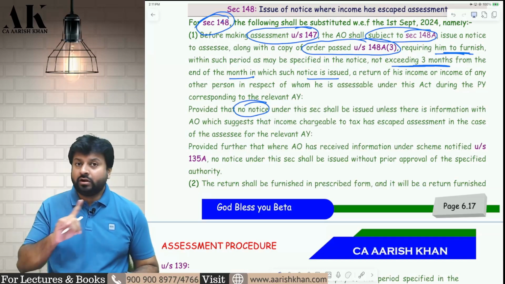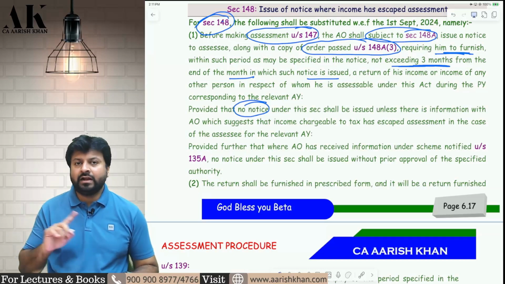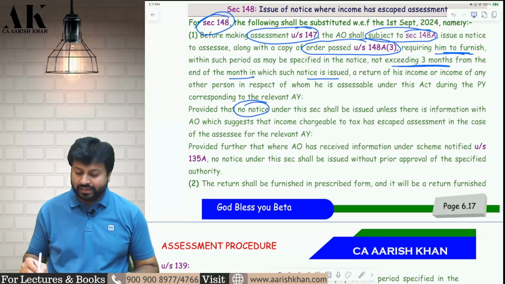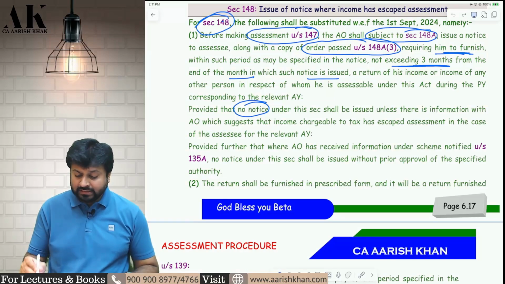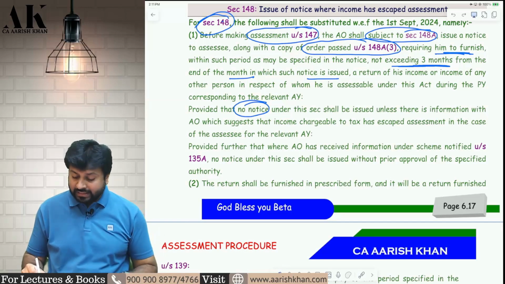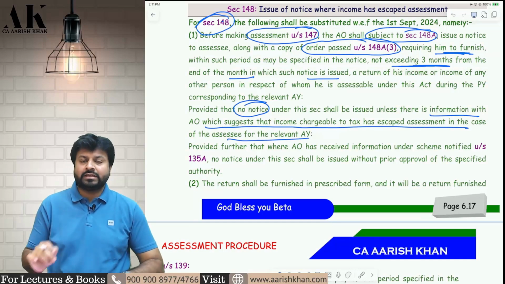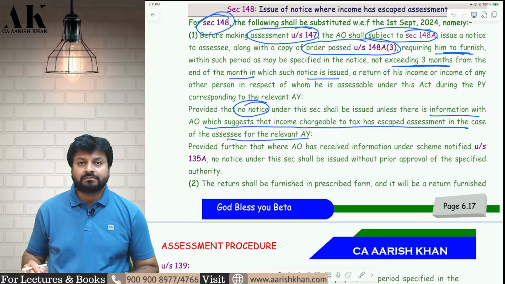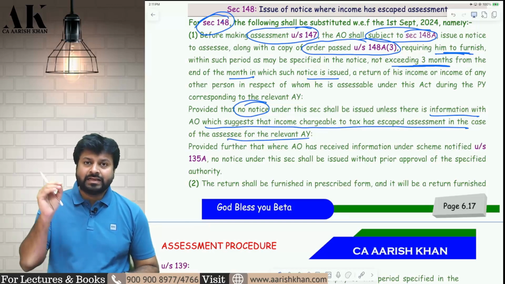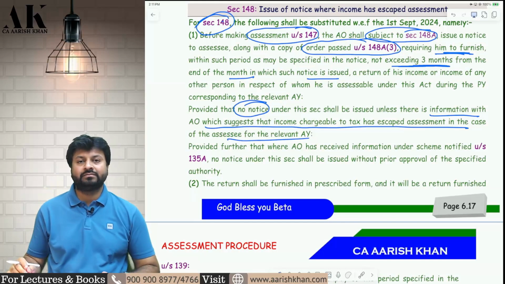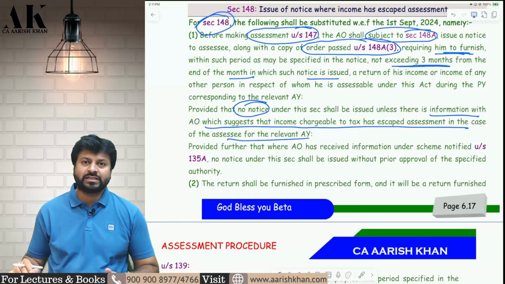So AO cannot issue a notice under 148 and even under 148A. Both notices cannot be issued unless there is information with the AO. This is a technical sentence; you have to keep it in mind. The AO cannot issue notice unless there is information with the AO which suggests that income chargeable to tax has escaped assessment in the case of the assessee. So unless and until the AO has proof that income escapement has happened, the AO cannot issue notice under 148 or 148A. Okay, I hope it is clear to all of you.